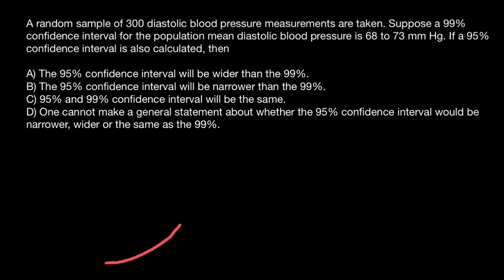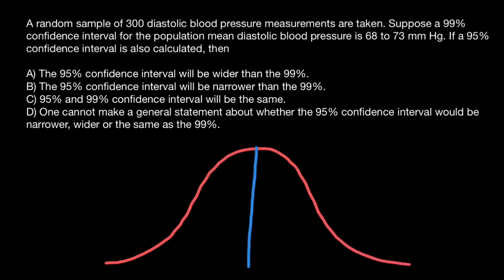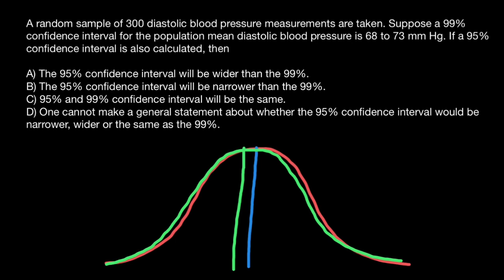Imagine that this is a normal distribution, and somewhere here we have a mean of the population. We took a sample and we got another picture, maybe like this, and we got a mean here. Then we took another sample and we got a slightly different picture with a mean, say, here.